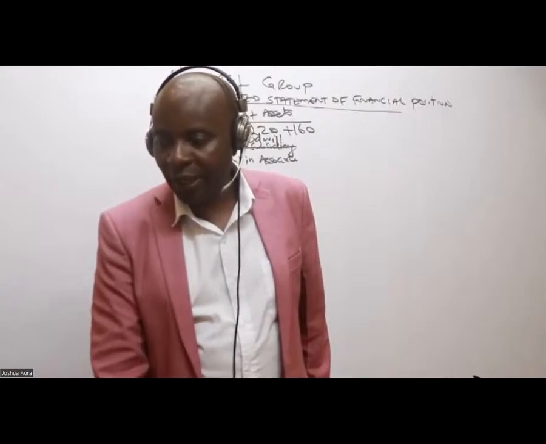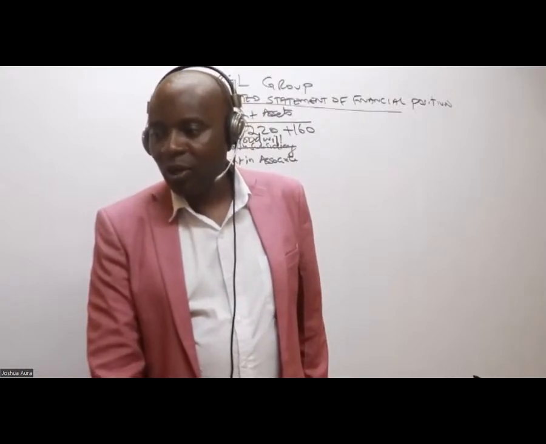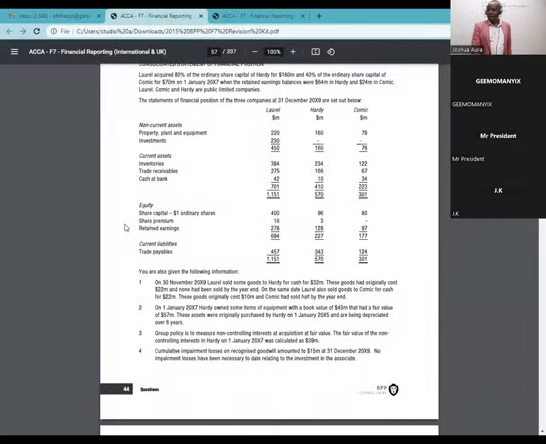So go to the next step. We have here current assets. Current assets, what do we have? We have inventory.